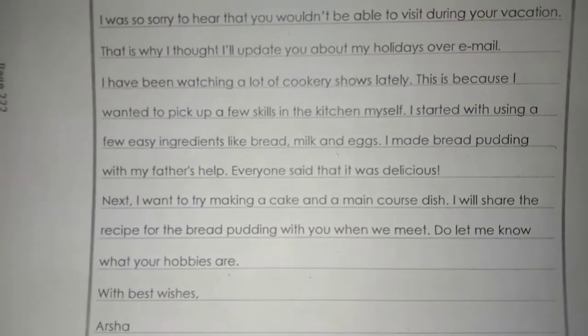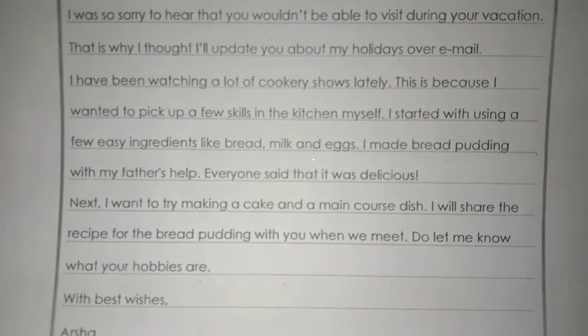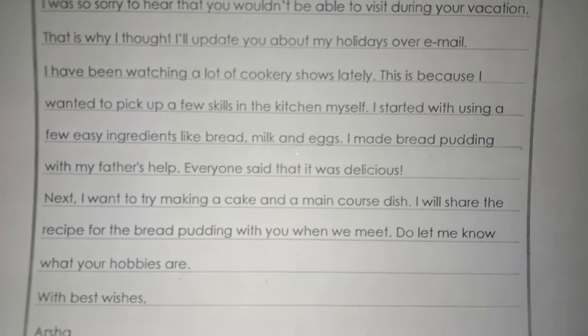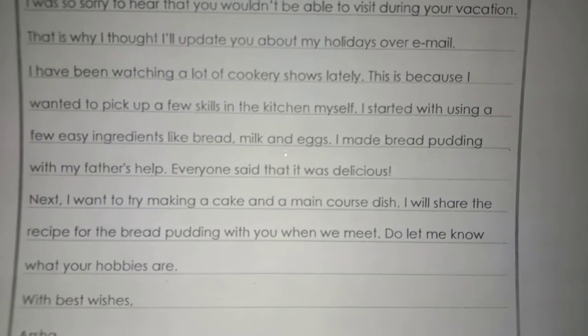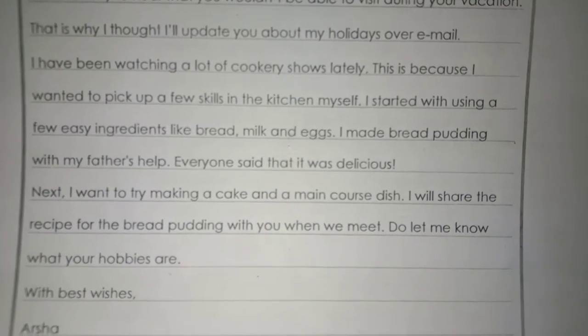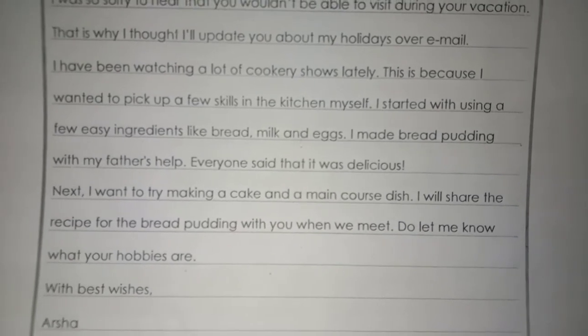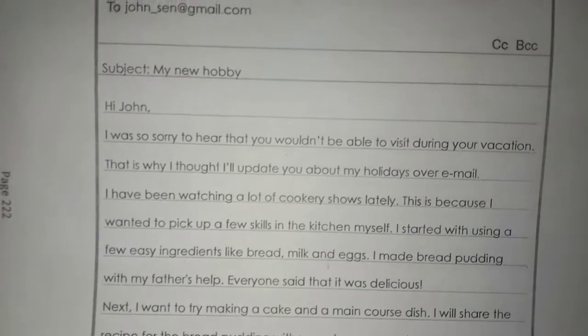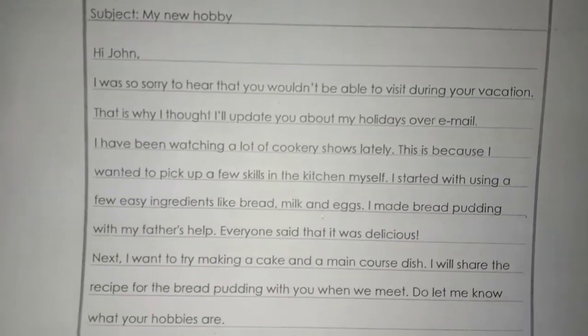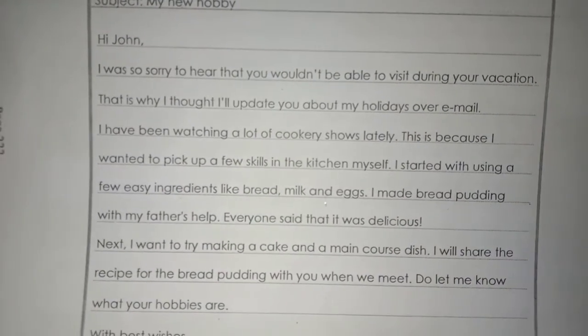This is about cookery. You can write your own hobby, what you have learned. Yes, children, what you have chosen. Some have the hobby of dancing, some wanted to draw, art. Yes, children, you can choose your own hobby and you can write to your friend like this. Okay, children? Not only the cookery, you can write your own one.